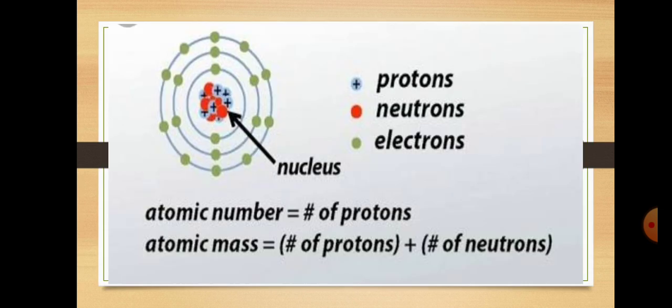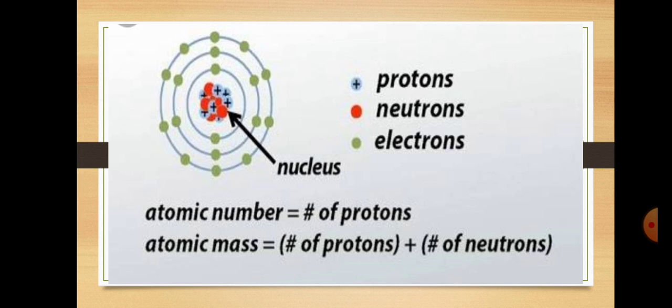You can see on your screen the structure of an atom. The central portion is known as the nucleus, containing the protons and the neutrons, and electrons revolve around the nucleus. Now, what is the atomic number and what is the mass number? Atomic number means the number of protons or electrons. The number of protons and electrons are always equal in an atom because they cancel the effect of each other, and that's why we can say that an atom is a neutral particle.